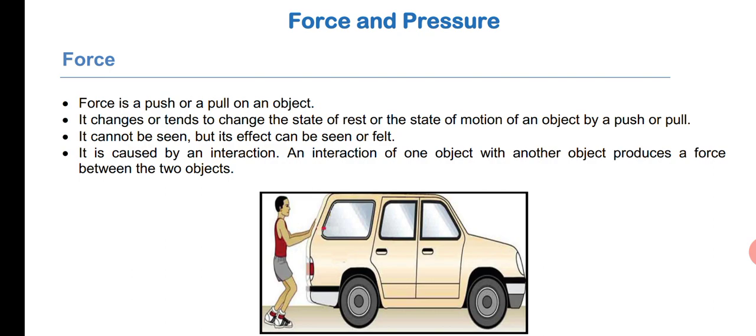Similarly, if the object changes its position with respect to time or its surroundings, we call that the object is in motion. Understood? So if the object does not change its position with respect to time and its surroundings, we call it as the object is at rest. If it changes its position with respect to time and its surroundings, we call the object is in motion.